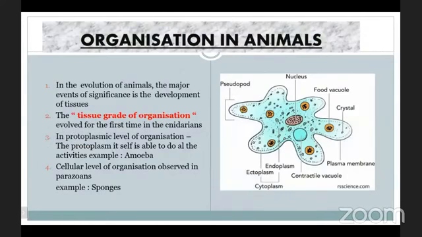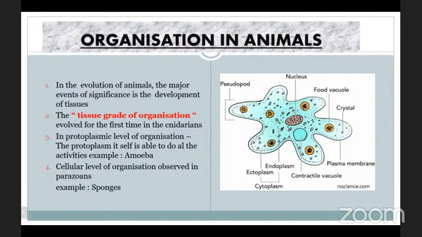Organization in animals. What do you mean by organization? Grouping of animals. So here we are grouping the animals based upon their structure. In the evolution of animals, the major event of significance is the development of tissue. With the help of tissues only, the body organs and organ systems are built up. The tissue grade of organization evolved for the first time in cnidarians.